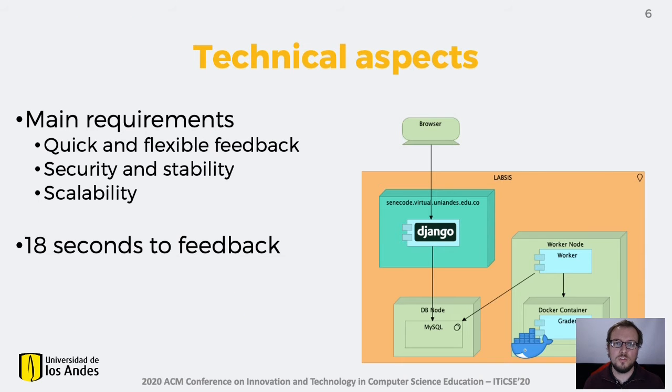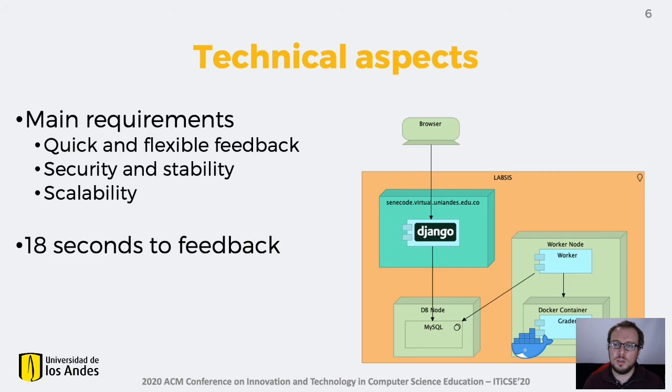From a technical point of view, I wanted to make a few comments about the requirements behind Zenecode's design. First of all, we wanted to give feedback as quick as possible and do so in a flexible way. This means that in the future we will be able to support new ways to calculate feedback, such as using artificial intelligence or making stylistic suggestions. Then we were concerned with security and stability.